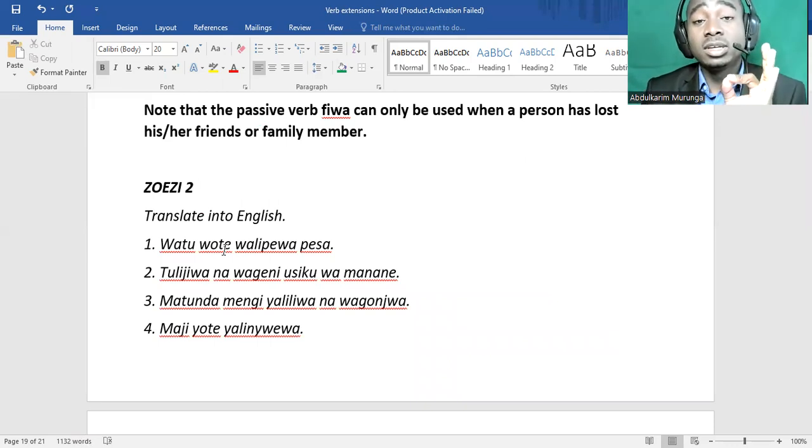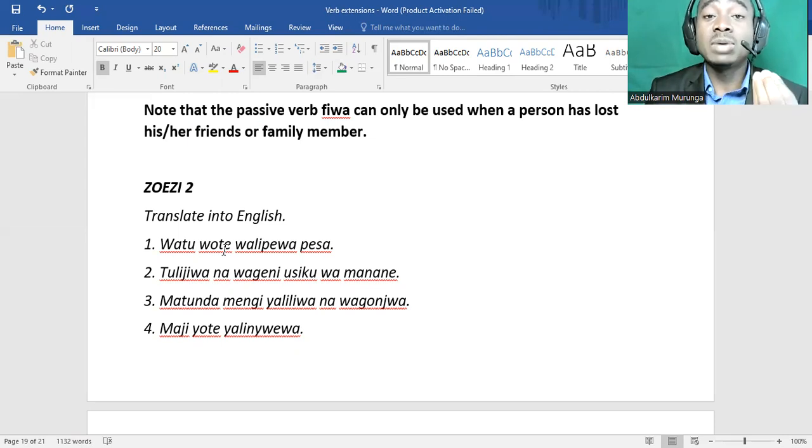But if you want to speak fluent Swahili, you need to grasp some grammar rules so that your communication will be very efficient, and you'll be able to speak like a native Swahili person, okay?